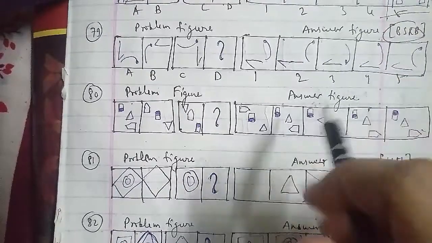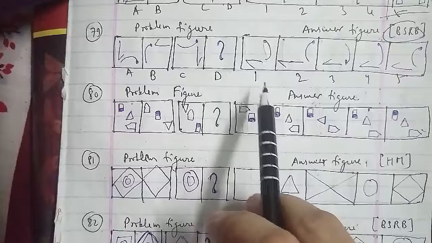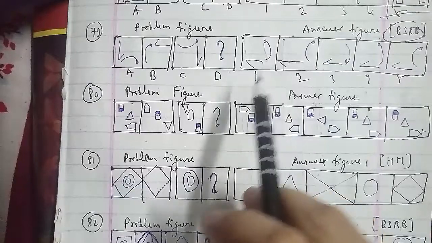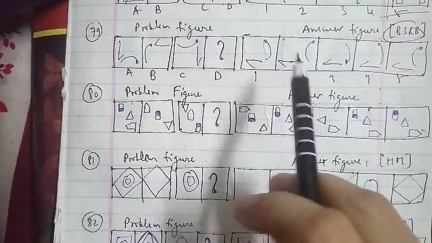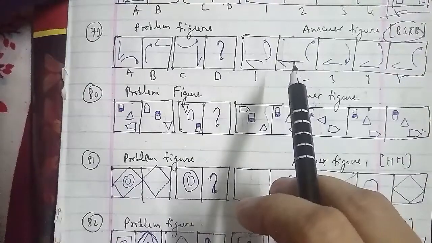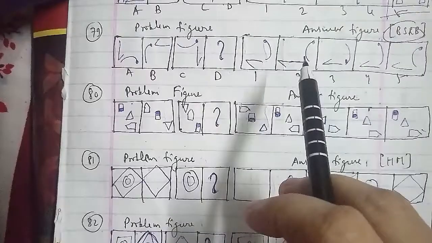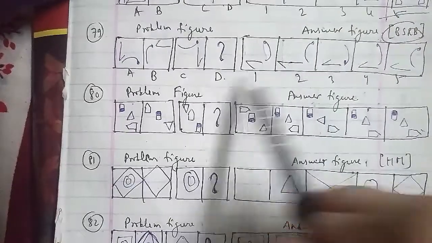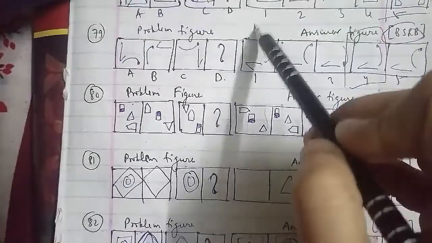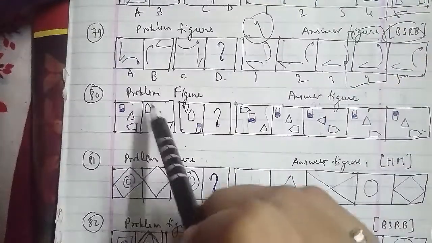So here we go ahead and that is the half arrow here. That half arrow rotates 90 degrees clockwise, moves to the adjacent side clockwise and gets inverted, and the bent pin rotates 90 degrees anti-clockwise and moves to the adjacent side clockwise. So the D figure that we have to find out, which is the missing figure, the fourth figure, will be the right answer for the question as well.